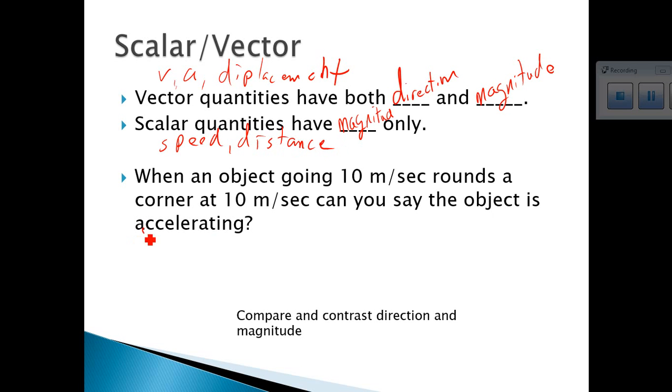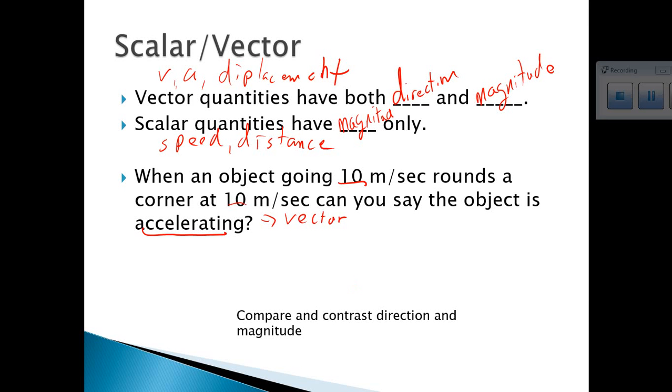Because acceleration is a vector quantity, when you have an object going around at 10 meters per second going around a corner, even though the magnitude 10 meters per second never changes, the direction is changing.